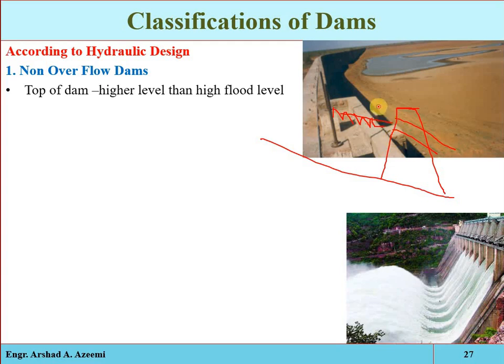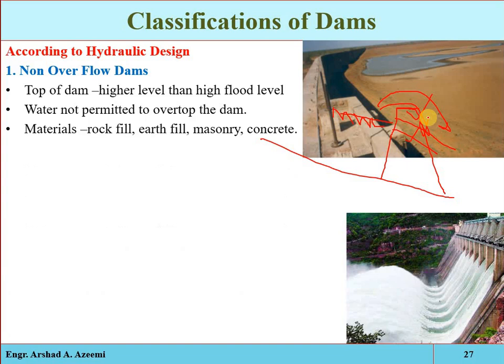So the water will not be overflowing on this structure. Water is not permitted to overtop the dam, and hence a non-overflow dam may be constructed of different types of material, like earth, rock fill, masonry, or concrete. Because the water is not overflowing on this structure, we can construct it from loose material, as there will be no chances of erosion or damage to the structure.